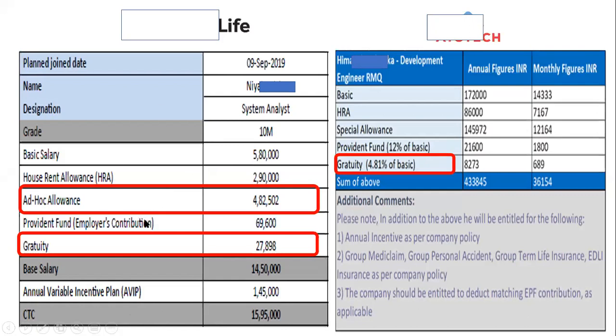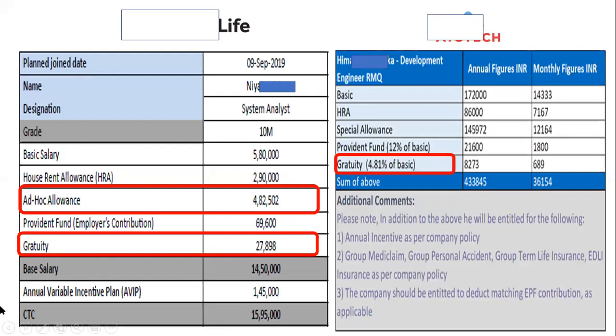Now this one, if you see this compensation model, this is an example of a flexi compensation model, because the company has decided the basic salary, HRA, and there is an allowance named ad hoc allowance. For this amount, 4,82,000, the employee is free to pick the allowances they want, according to their convenience, their investments and applicability. But this is a very bad compensation model also. It is not at all advisable to make a CTC structure like this.